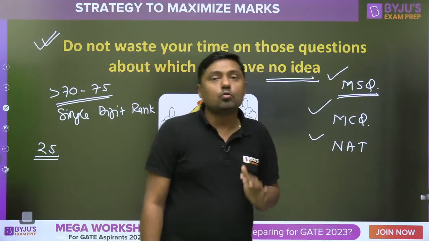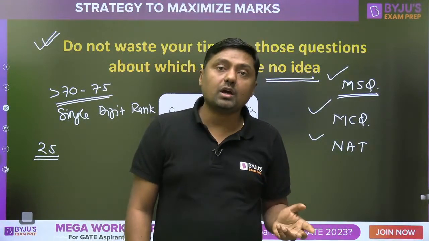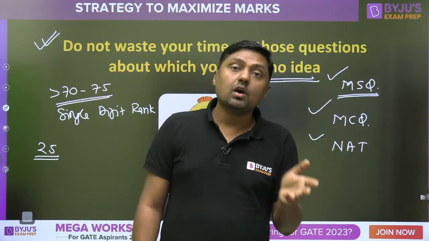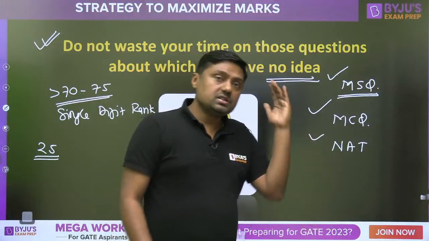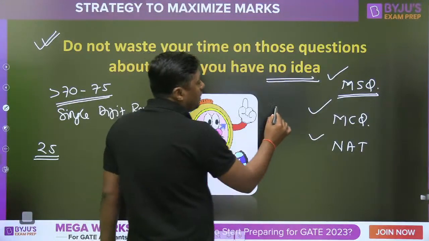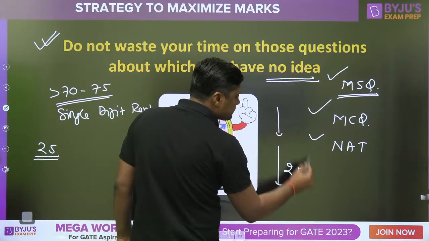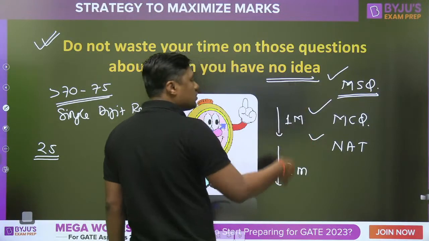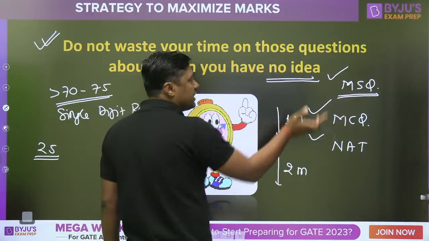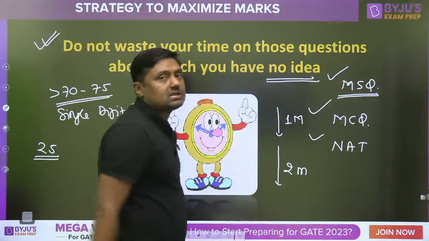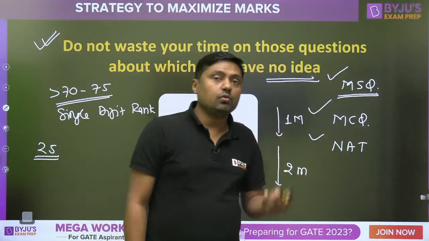Second thing, 1 mark questions or 2 marks questions, because last year in GATE 2022 the questions were jumbled. First question 1 mark, second 2 marks, third 1 mark, fourth, fifth, sixth 2 marks, seventh question 1 mark, this type, right? Initially what was the pattern? First, initially all the questions were 1 mark, then the remaining questions were 2 marks. But last year it is jumbled, 1 mark or 2, we have no idea. So in every question they will mention whether it is of 1 mark or 2 marks, whether it is MSQ or MCQ or numerical answer type questions.